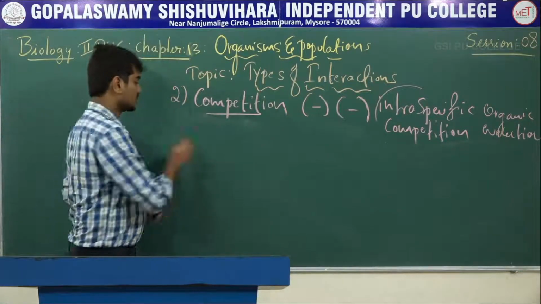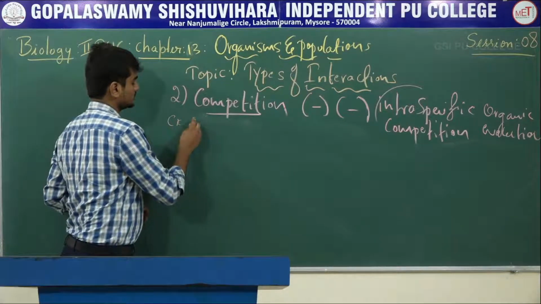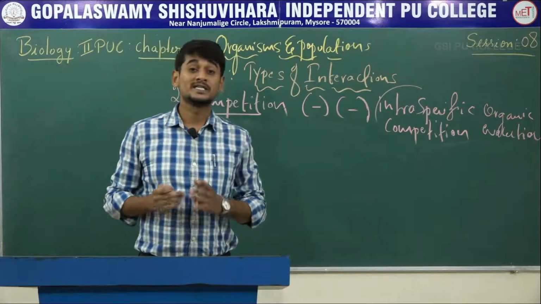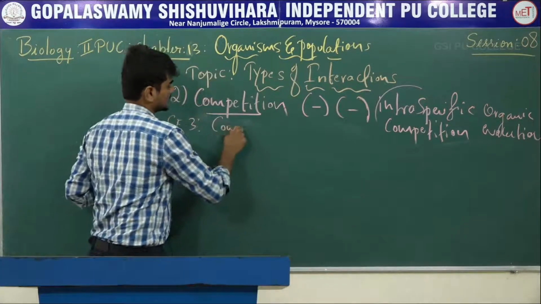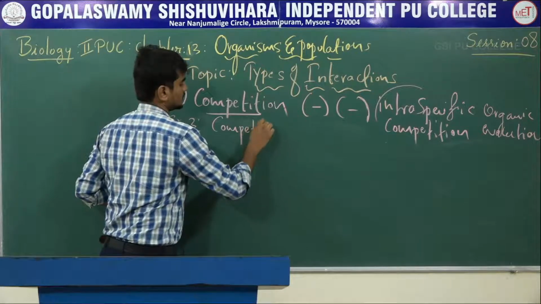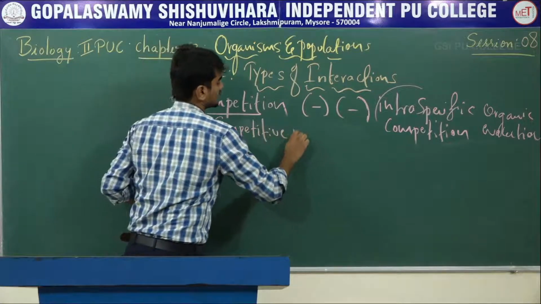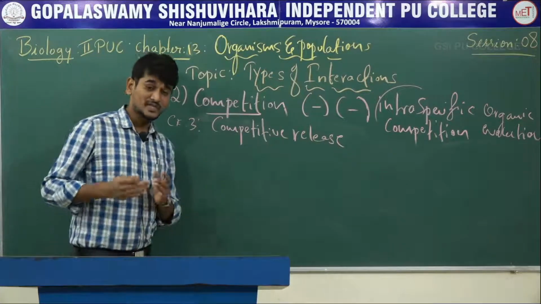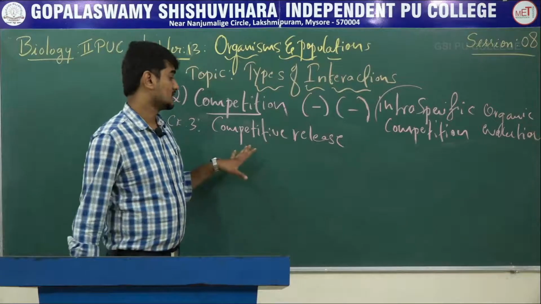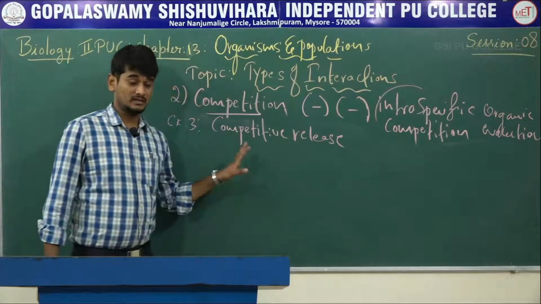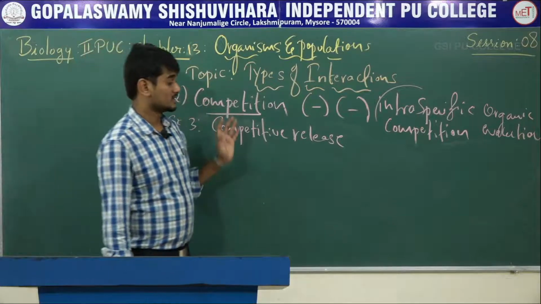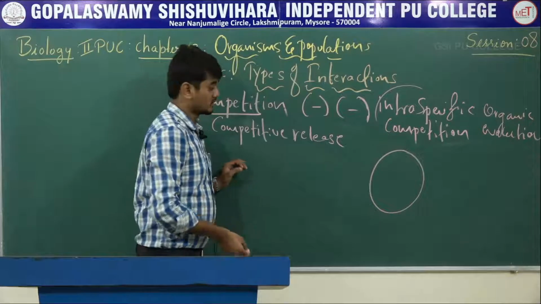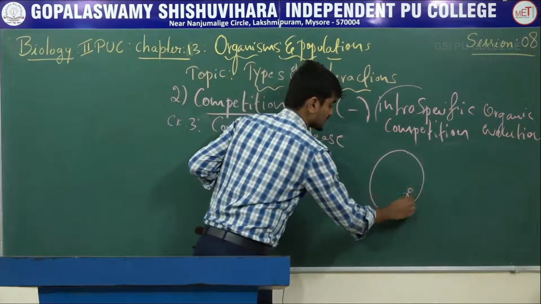Example 3 is called competitive release. Competitive release means competition occurring in nature. There is a small geographical area with the presence of small sized species.